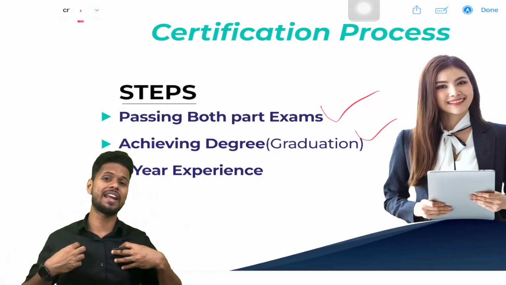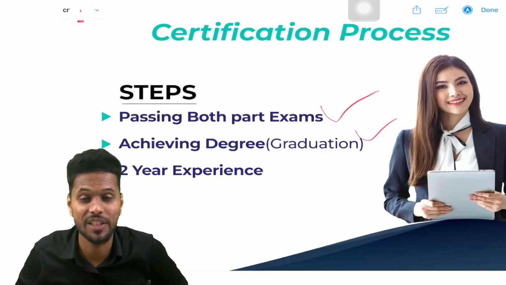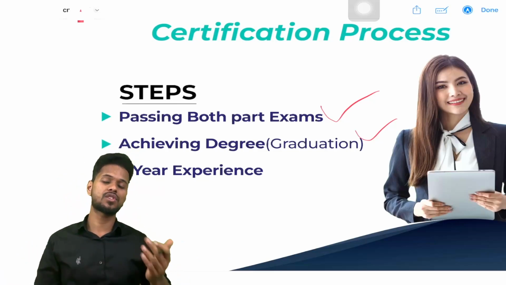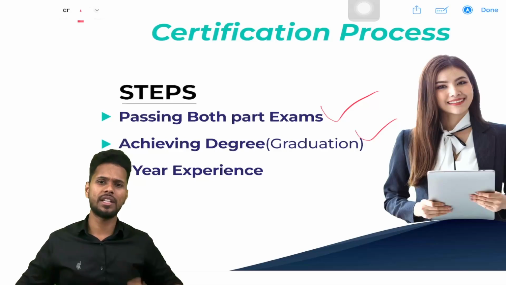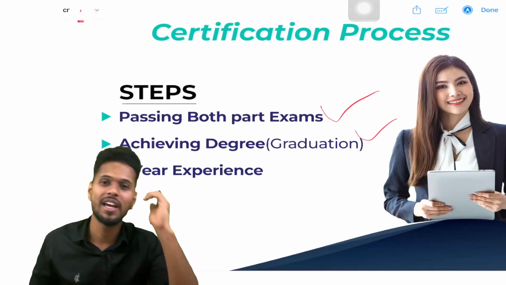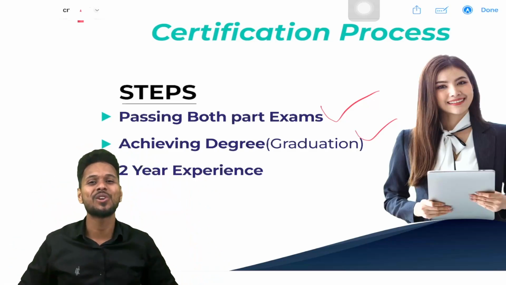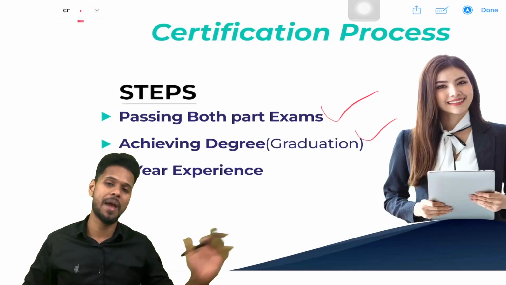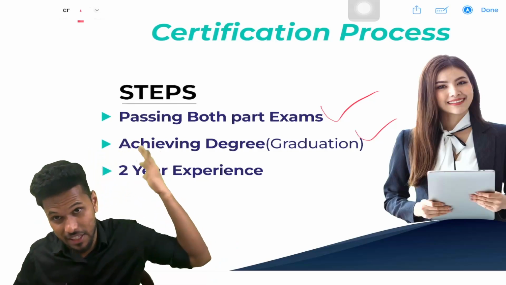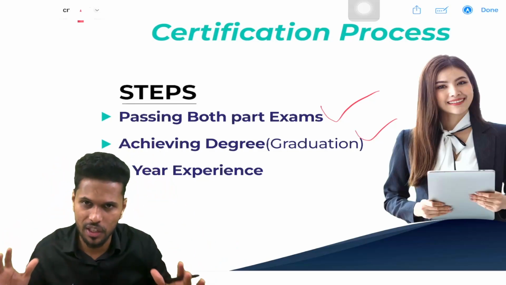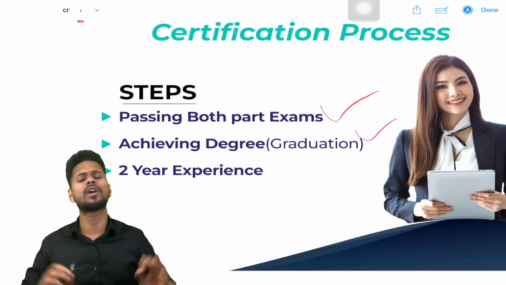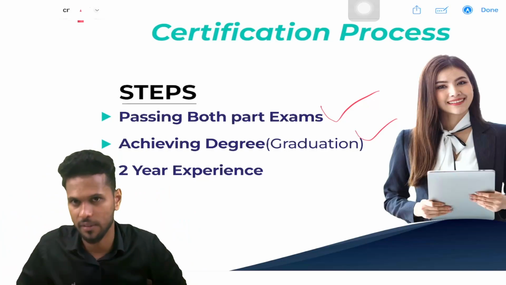I completed my graduation and my post graduation in distance manner, okay. I did this course after my 12th standard. After my 12th standard, at the age of 18 or 19, I joined this course, completed it within a short duration of 8 months, and cleared both parts in the first attempt. I did the degree or graduation parallelly, okay. If I was able to do this many years ago, then with the help of the tutor, these good classes, all these materials and supports, you can definitely also pass within a short duration of 1 year, okay.